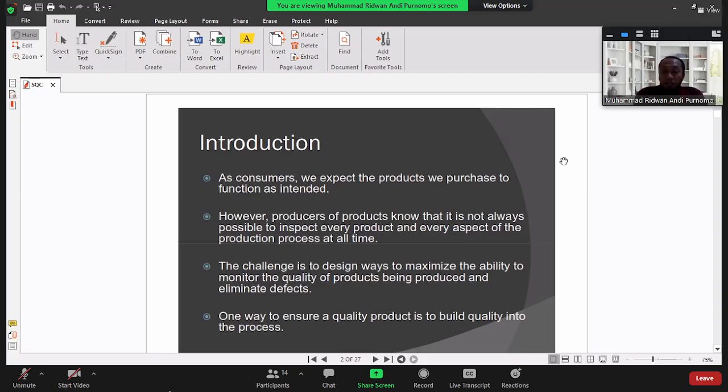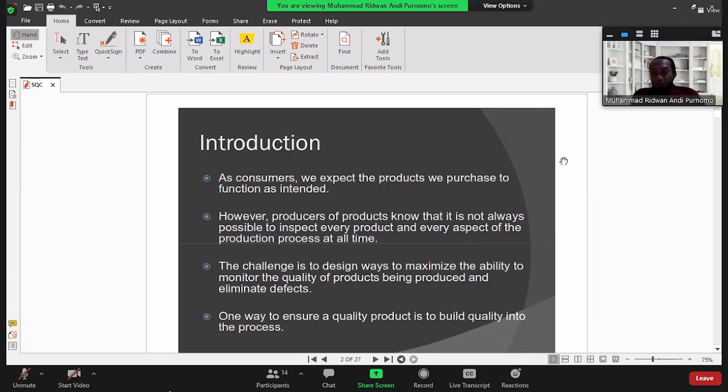The challenge is to design ways to maximize the ability to monitor the quality of products being produced and eliminate the defects. On one side, we cannot check the products one by one. So the challenge is how to design a system to maximize the ability to monitor the quality of products being produced. And then the idea to ensure the quality of products is to build quality into the process.